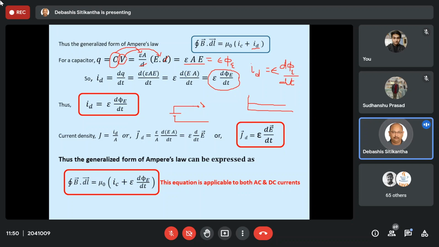And Sudhanshu was telling the gap is quite high. Now let us place this gap very, very close to each other. Even under this condition, there is not going to be any displacement current. Why? Because in between these two, even though there is an air gap, the electric field is not time varying. So if the electric field is not time varying, obviously displacement current cannot arise.